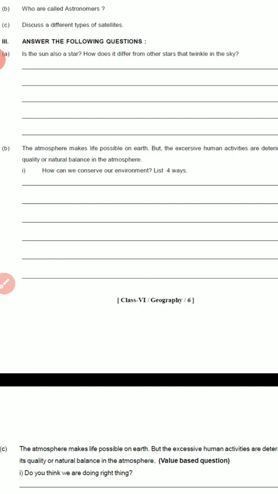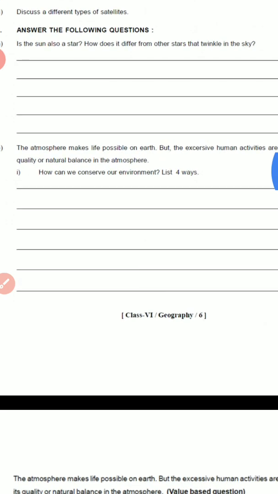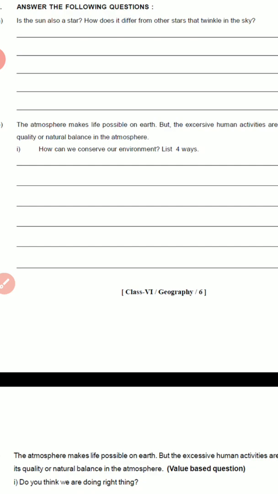Second, by recycling the materials, by reusing the material. And third one, by using more and more public transport. If we are using more and more public transport, then we will be saving the fuel also and there will be less pollution also. And the next one, by not hunting the animals. So these are the various ways by which we can conserve our environment.